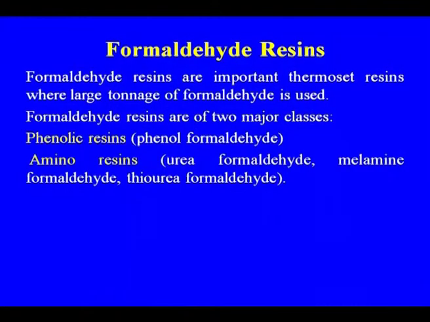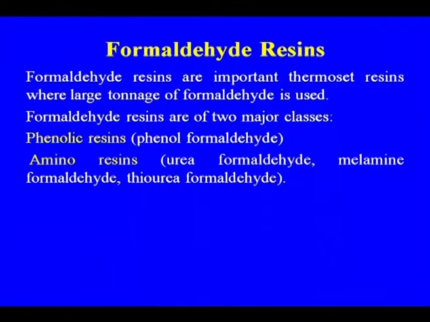Formaldehyde resins are important thermoset resins, and we discussed three important ones: phenol formaldehyde, urea formaldehyde and melamine formaldehyde. A large tonnage of formaldehyde is used.